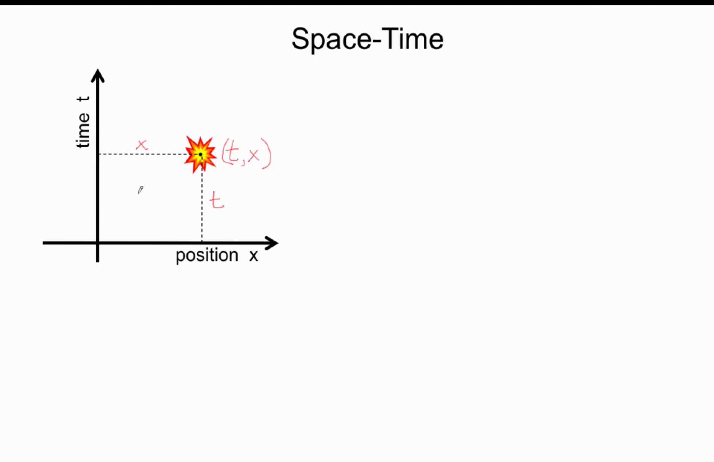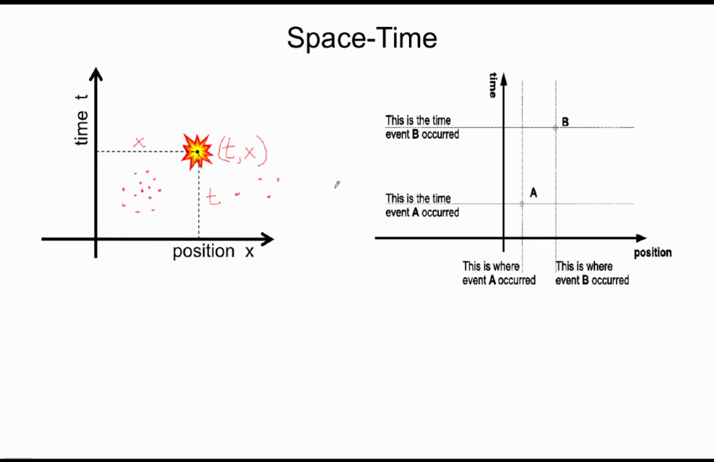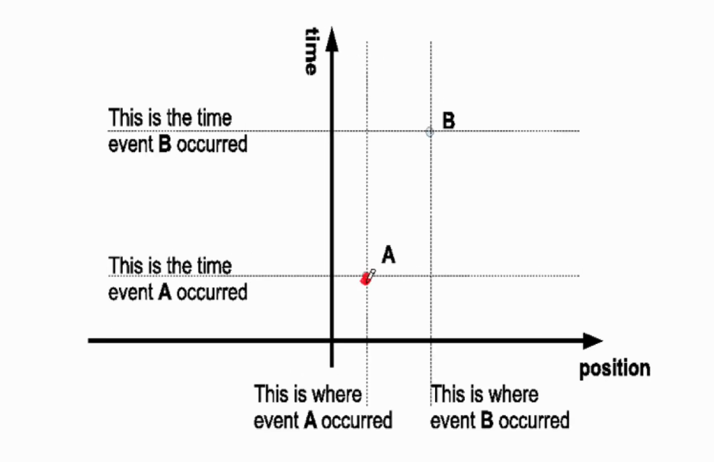Now, imagine there's a point over here, over here, over here. We can put an infinite number of such points, and the collection of all such points is called space-time. Let's suppose there are two events that happen. So the first event happens here. Let's call that the event A. This is where the event A happened.